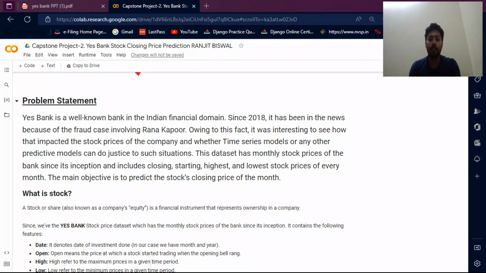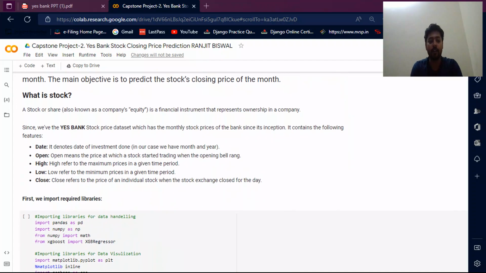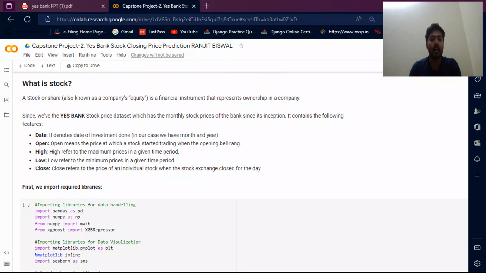The dataset contains the monthly stock prices of the bank since its inception and includes the closing, starting, highest and lowest stock price of every month. The main objective is to predict the stock's closing price of the month. First of all, what is a stock? A stock or share, also known as company equity, is a financial instrument that represents ownership in a company.